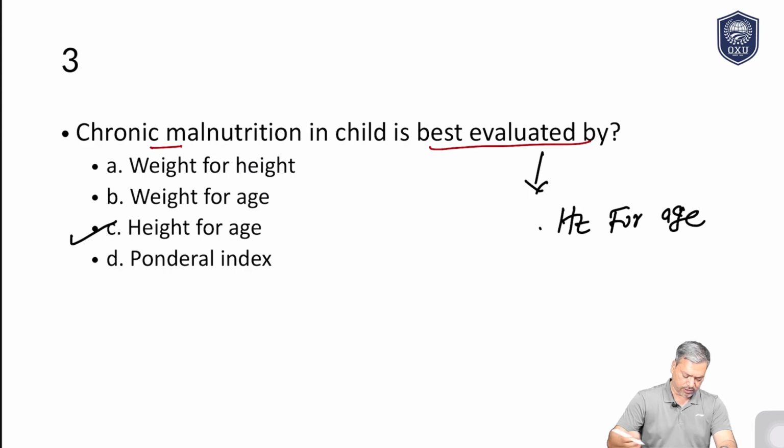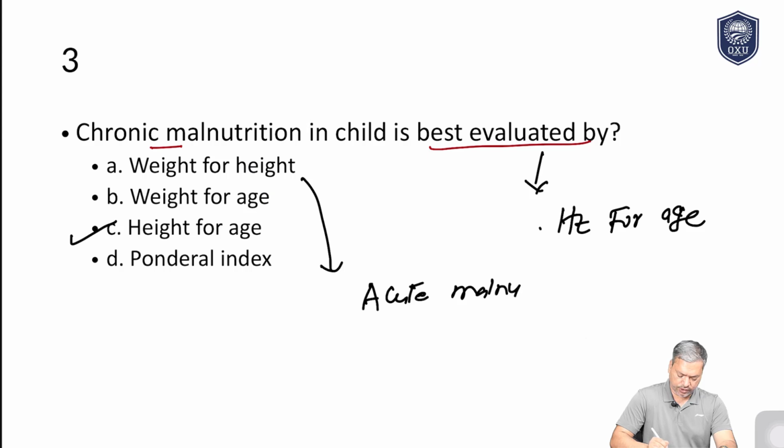This is very simple, but we need to find out why the other answers are wrong as well. Otherwise, in some other type of exam, some other options may be correct, so you may solve it wrong. Why is weight for height not the proper answer here? Because weight for height is important for acute malnutrition.